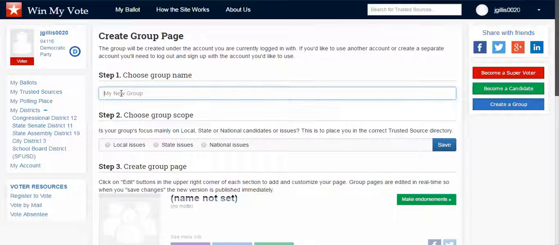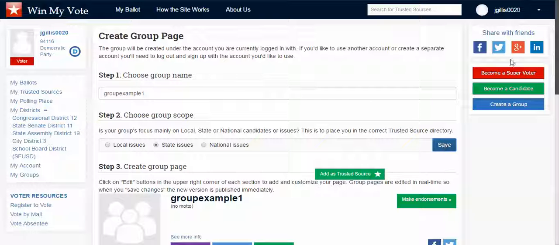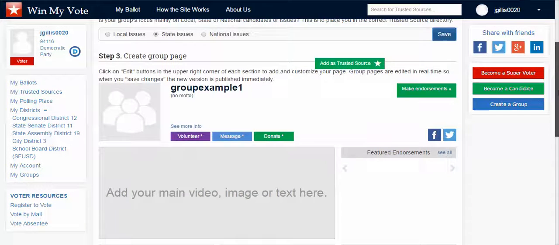And then you'll pick your group name, and then you'll choose whether it's a local group, a state group, or a national group. And again, this will have more to do with other people finding your group than it will be any function for your group. So we'll say that you're a state level group, and you'll hit save, and it'll say, yep, you get that name. It hasn't been taken yet, and that's it.